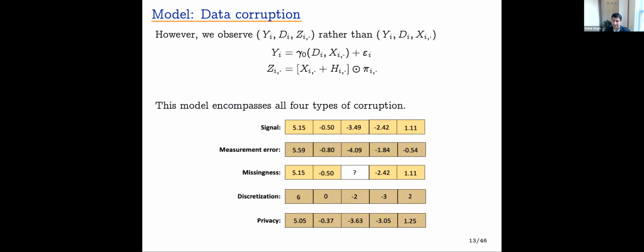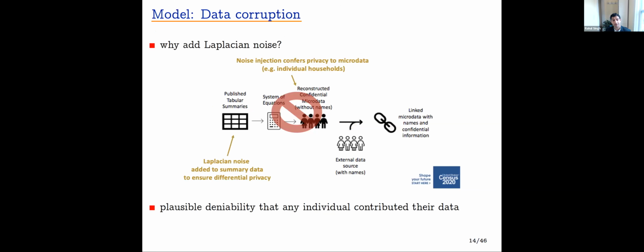Or maybe there's privacy, where instead of seeing those 5 values, we see those 5 values plus, let's say, Laplacian noise. And why Laplacian noise? The idea is that if you add Laplacian noise to tabular summaries, then it provably becomes very hard to reconstruct the microdata. Differential privacy is a formal guarantee of plausible deniability that any individual contributed their data. So this is precisely the step of the simulated hack that gets disrupted.